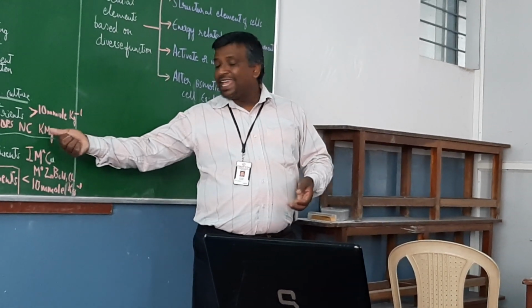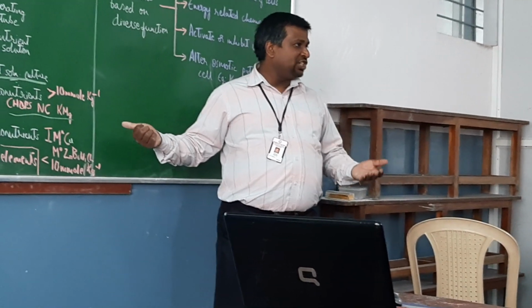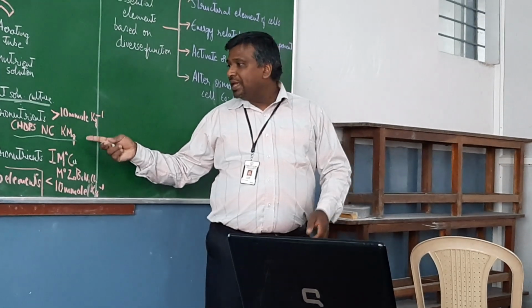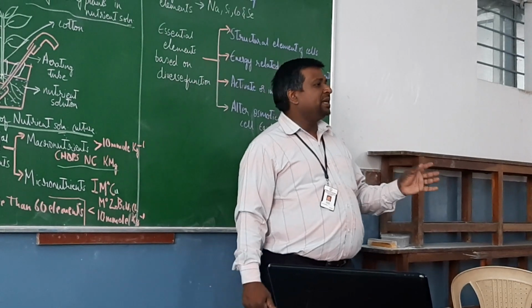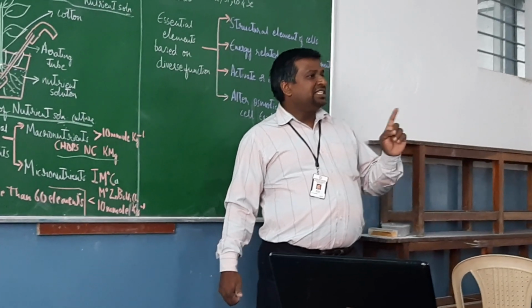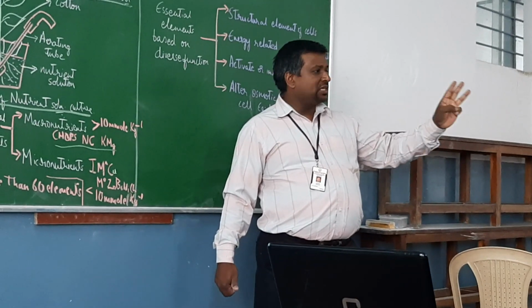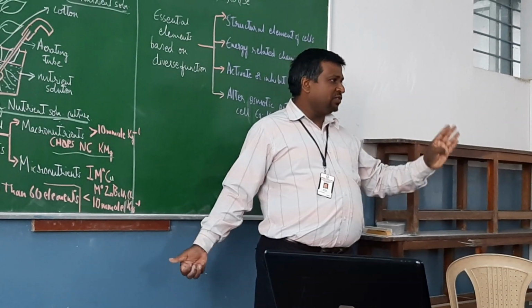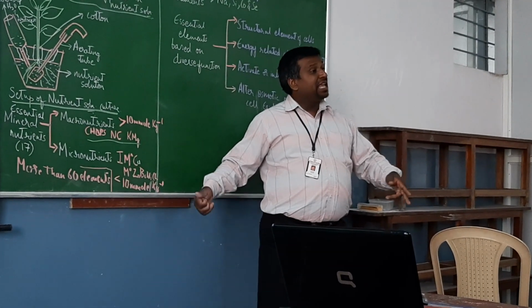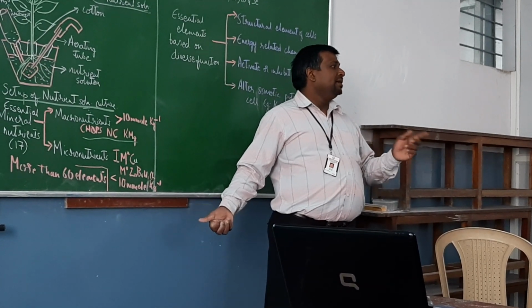Then CaKMg: Ca stands for calcium, K stands for potassium, Mg stands for magnesium. So these are all the macronutrients. You can remember by this code: CHOPS, N, CaKMg.